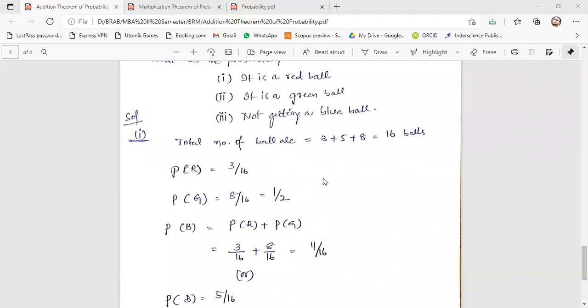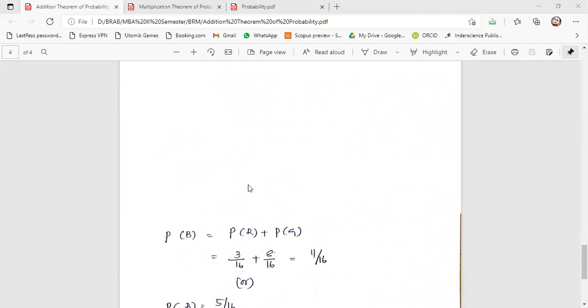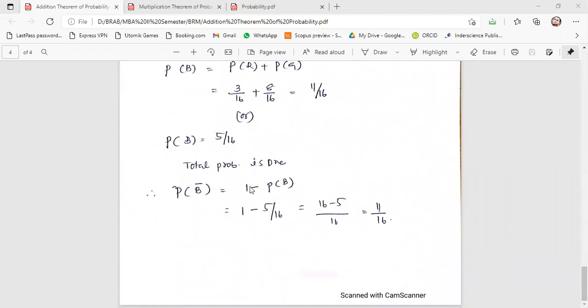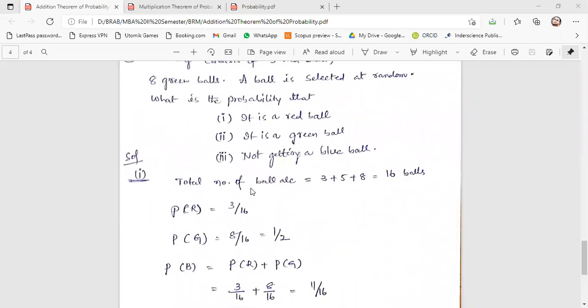Is that right, guys? Yes, sir. Hope you have understood it. So these two problems are related to the addition theorem of probability.